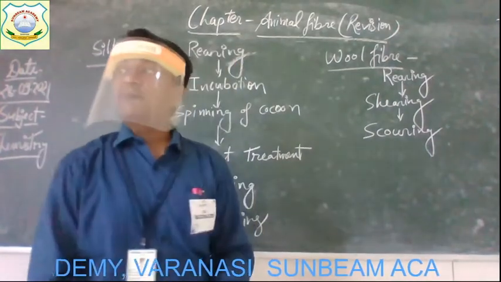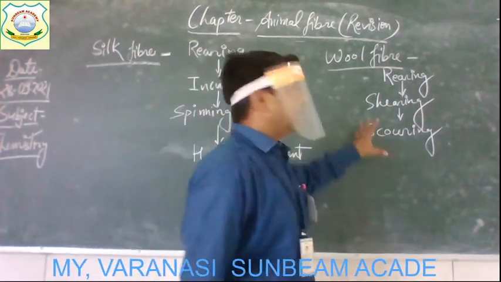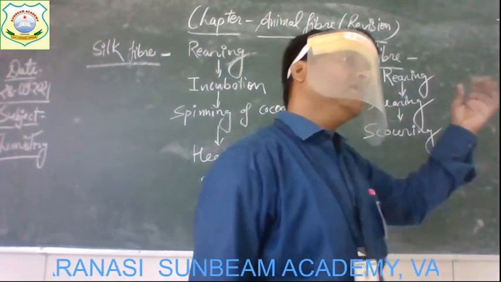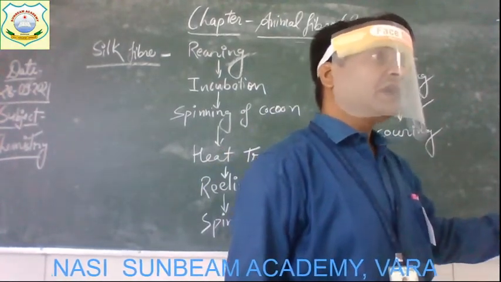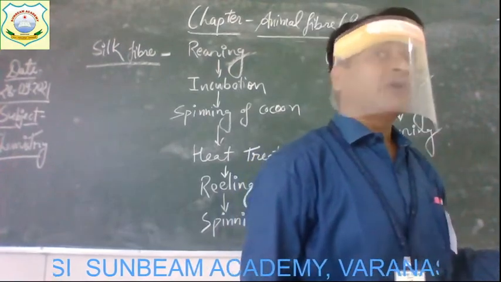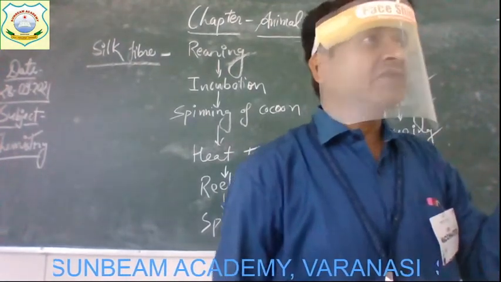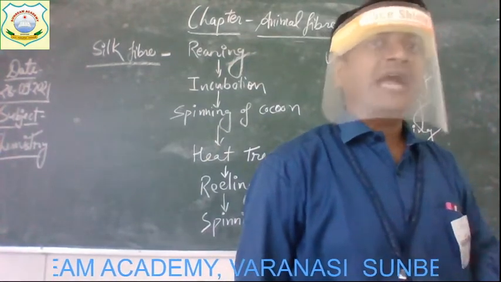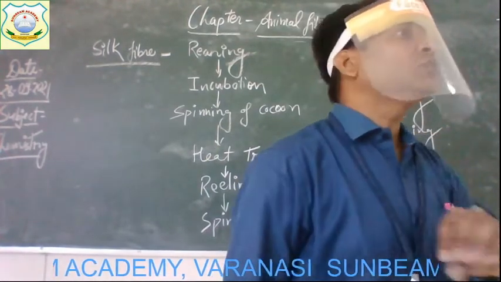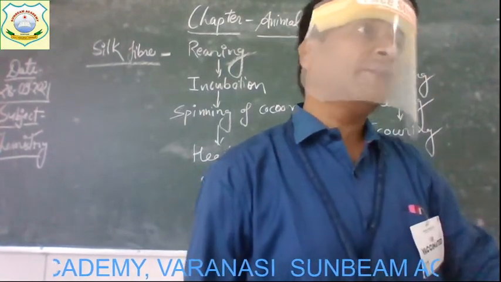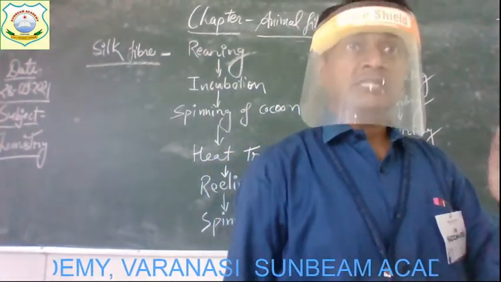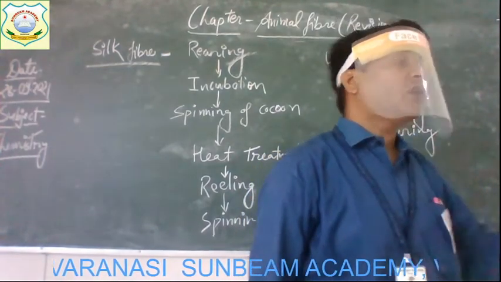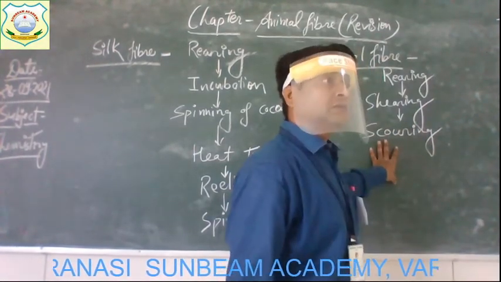In the scouring step, what happens then? The hair that is cut or removed goes into the industries where it gets washed, because the hairs have a lot of germs, dust, and grease in them. So that is why they need to be removed, and the hair needs to be cleaned. This process of cleaning, of removing the dust, germs, and grease, is known as scouring.